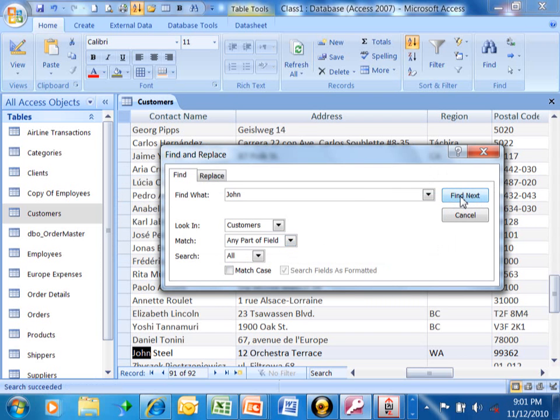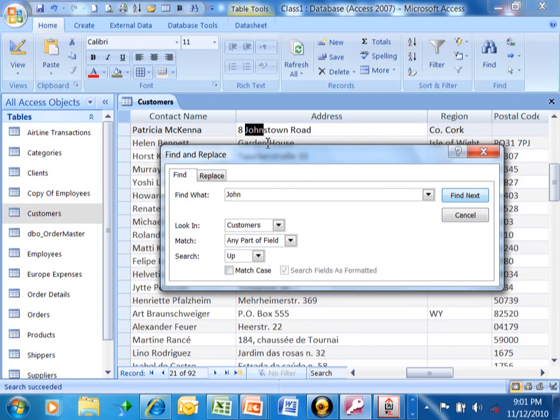So let's try that again. We'll pick Find Next. Now if I want to go up from where we are, then I'll pick Search Up. We'll click on Find Next. And now it's back to where it says 8 Johnstown Road. Alright, so that's a quick and easy way to do a find.